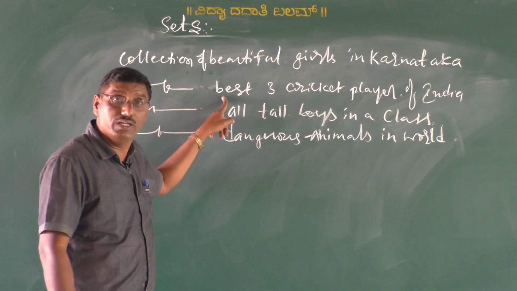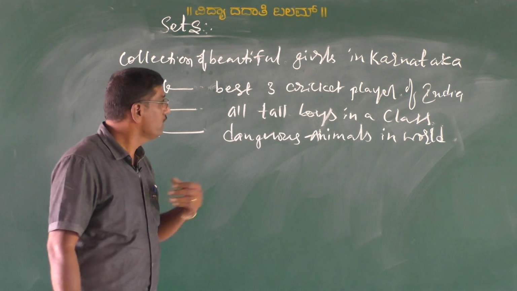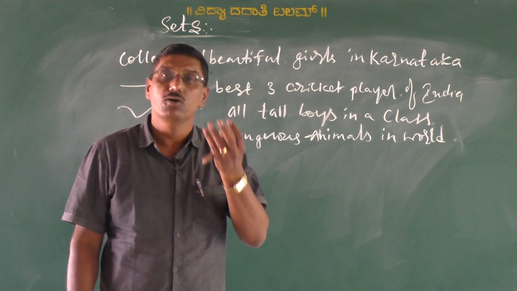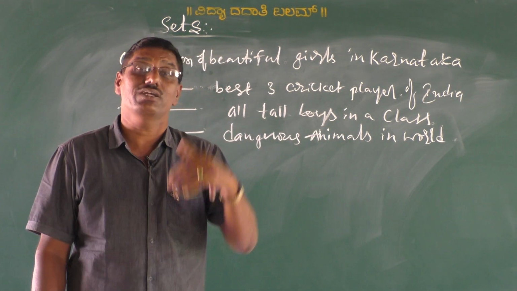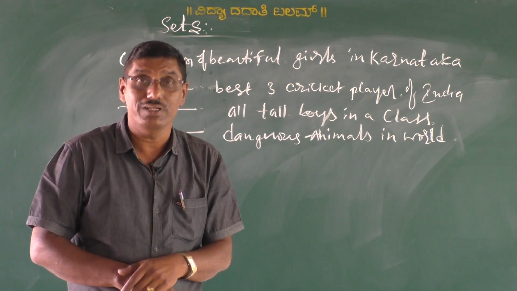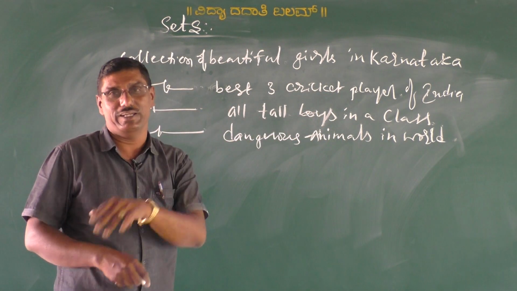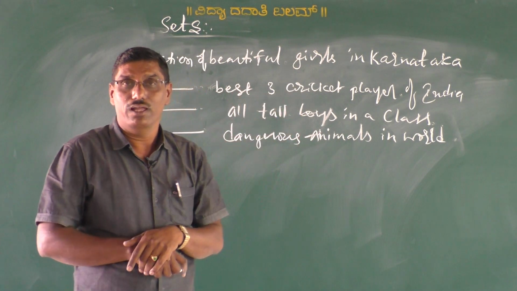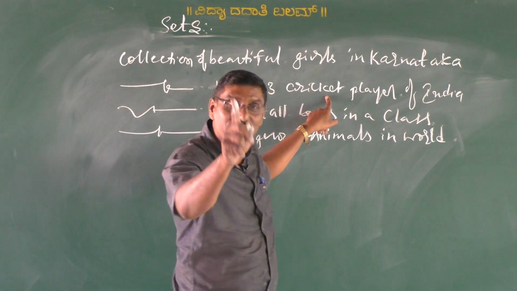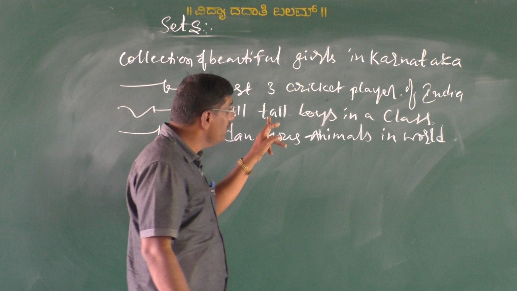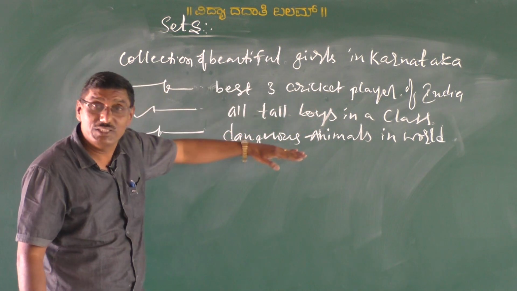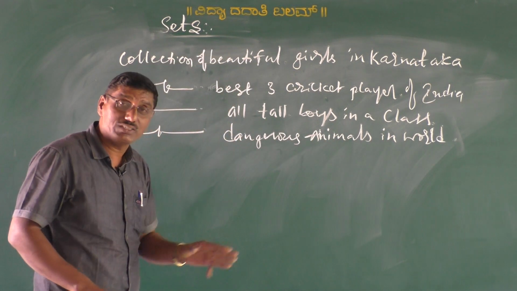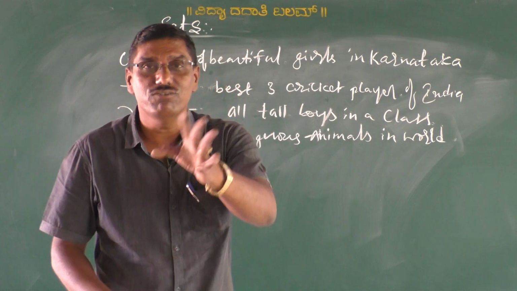In the same way here also, if I ask, I am going to give 3 cricket players, maybe Sachin Tendulkar, Dhoni and Rahul Dravid. If you ask any other person, isn't it, he gives other than these 3. That means here the collection changes person to person. Hence this collection is not well defined, my dear students. In the same way, such type of collections are not well defined.